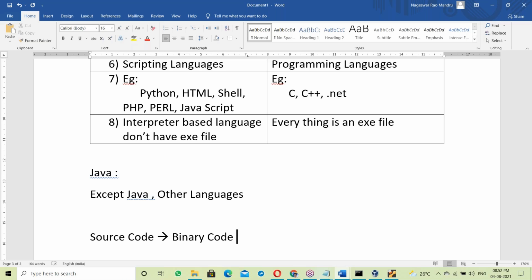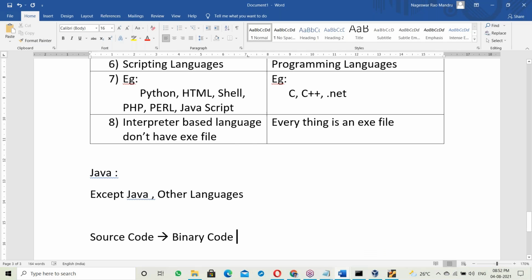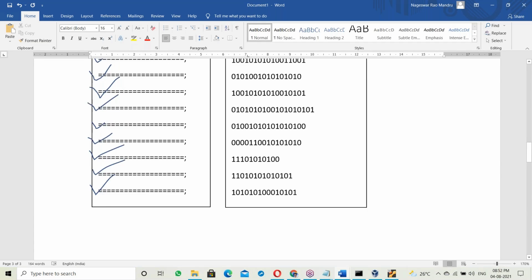For a C program, the source code is converted into binary code in an exe file, and that executes. Even in Python scripting, the source code is converted into binary, line by line. Both convert to binary code, but the way of working is different here.